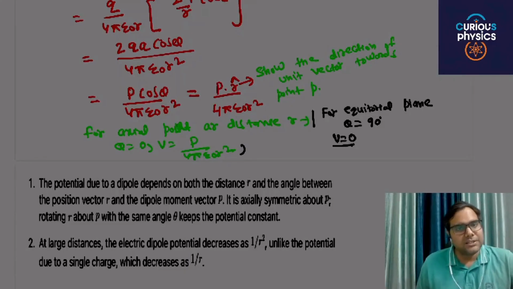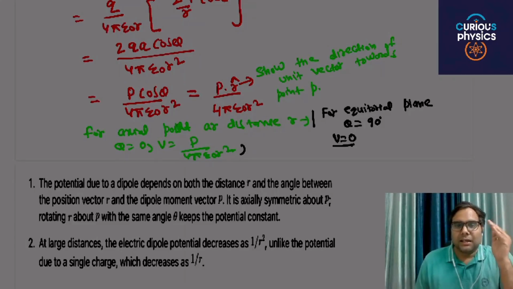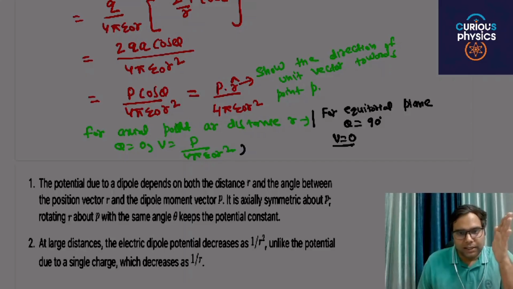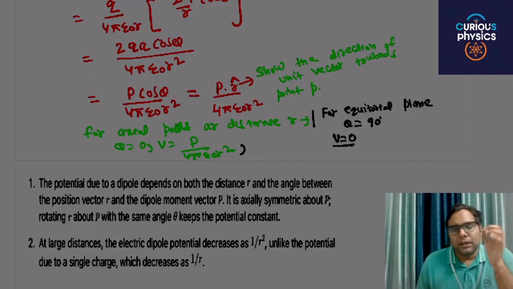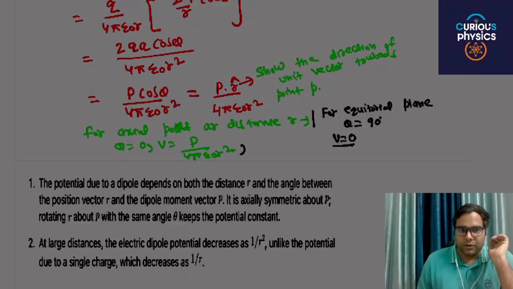This is very easy to understand. In the first chapter we discussed the electric field on the axis and on the equatorial plane, but here the potential is nonzero along the axial line, and on the equatorial plane potential will be 0 because theta is 90 degrees.